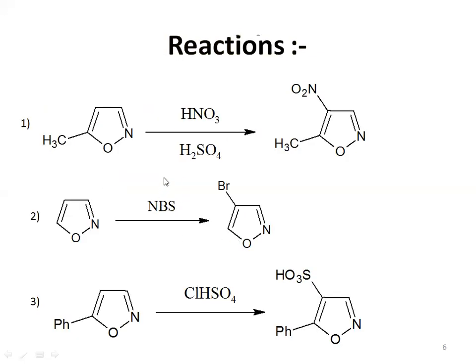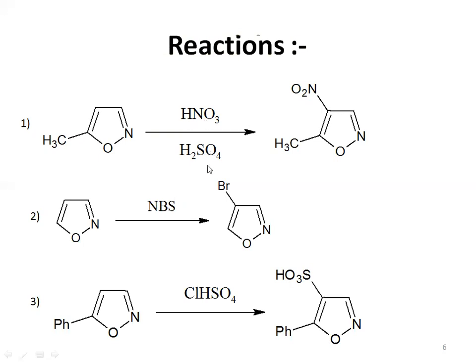After that, these are some reactions. First we are going to see one substituted isoxazole. We can call it 5-methyl isoxazole, because on the fifth carbon atom there is one methyl group. After that, we are adding two reagents, that is HNO3, which means nitric acid, and H2SO4, which is nothing but sulfuric acid.